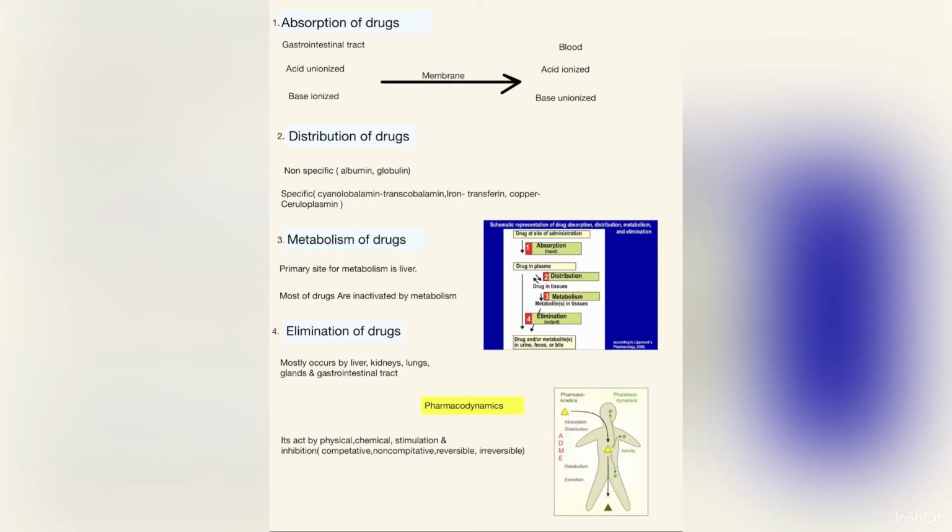For pharmacokinetics, always remember ADME: A for absorption, D for distribution, M for metabolism, and E for excretion. That is pharmacokinetics. Pharmacodynamics is the activity of drugs on the body.